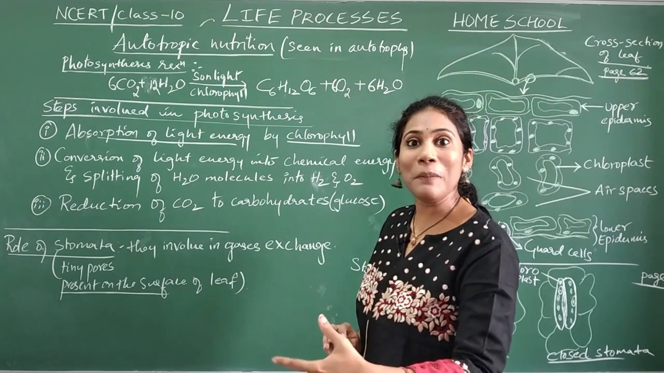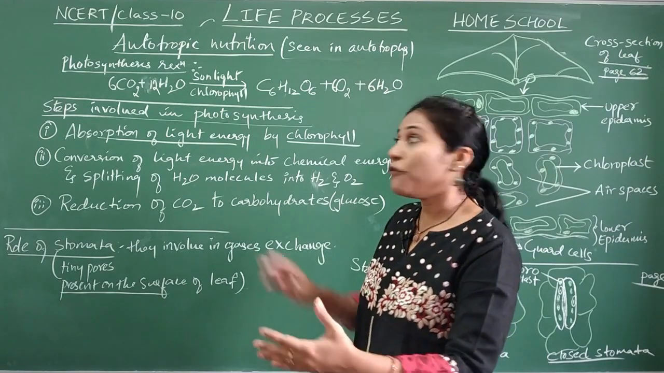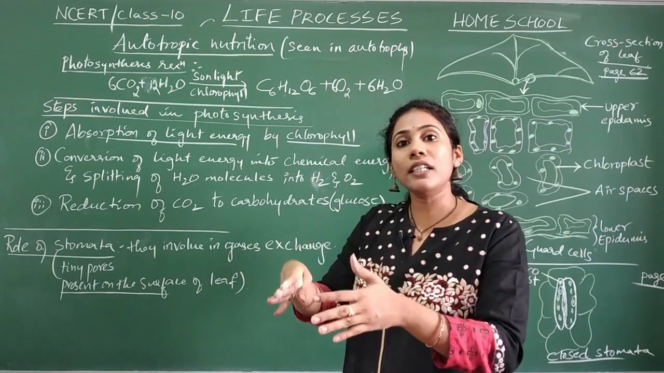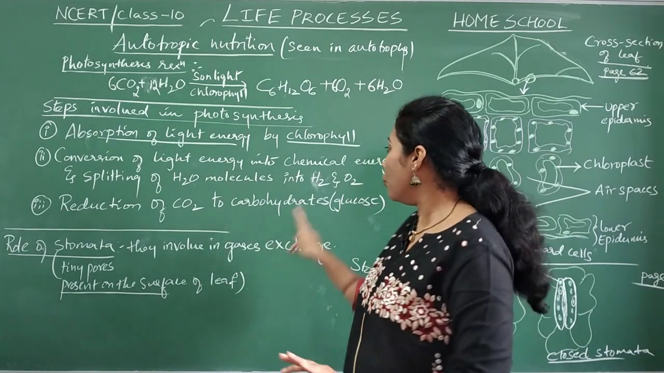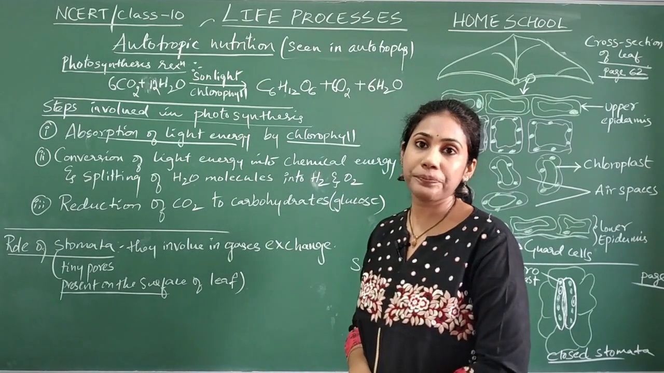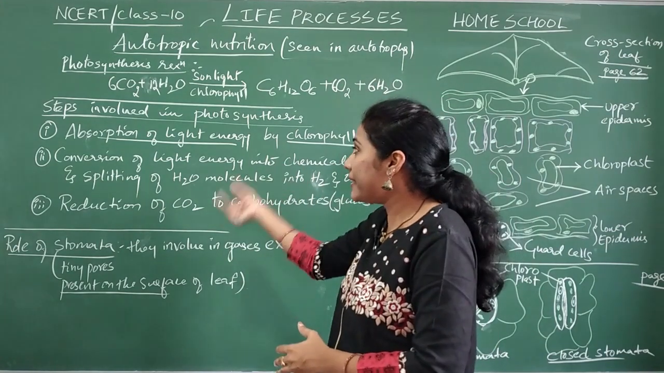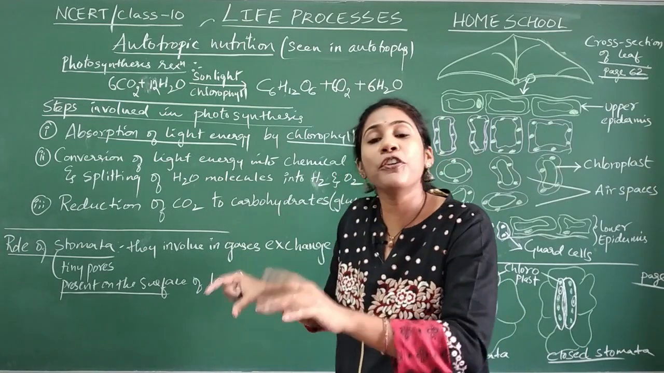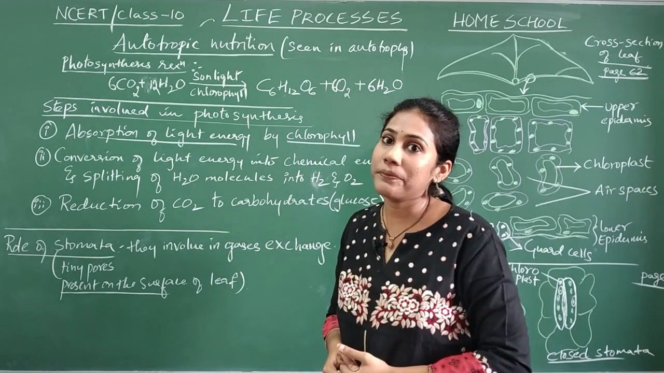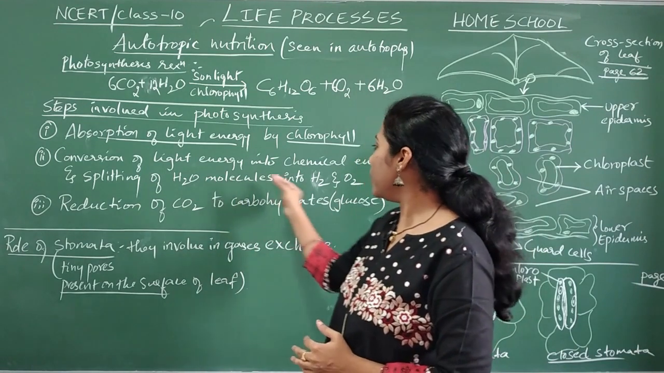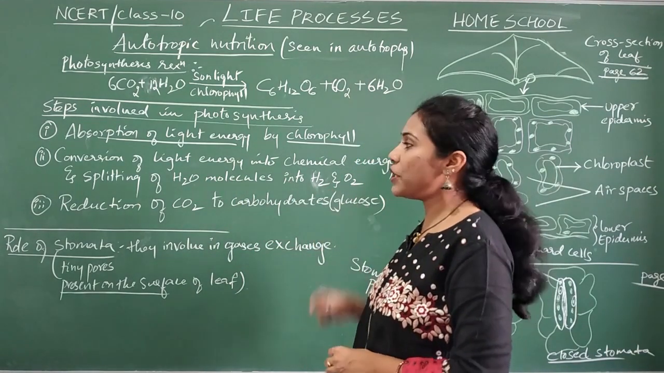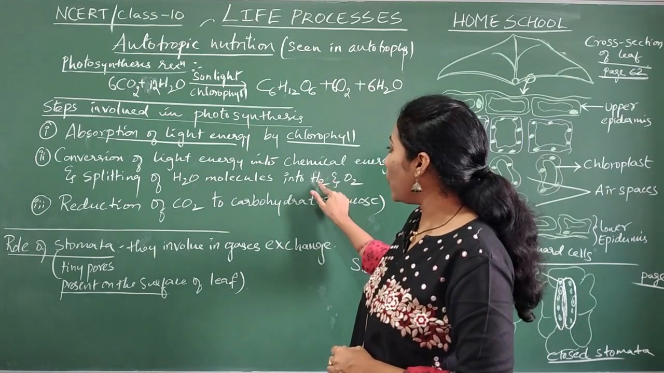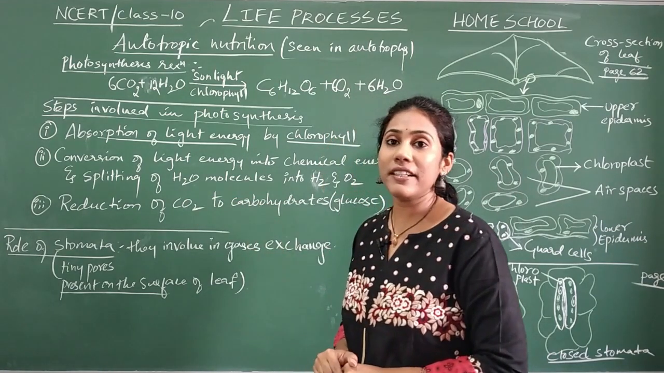See here, with the help of sunlight, water, one of the raw materials, is breaking down into hydrogen and oxygen. This is what happens with the help of sunlight and chlorophyll. This is the duty of chlorophyll and sunlight. And once the water molecule is broken down into hydrogen and oxygen, the hydrogen will get added to carbon dioxide.